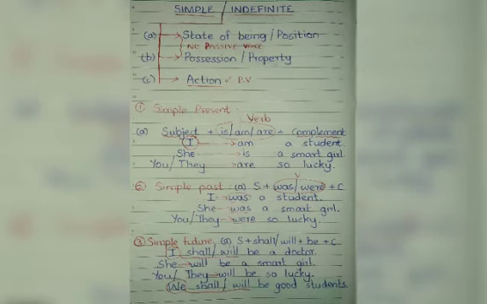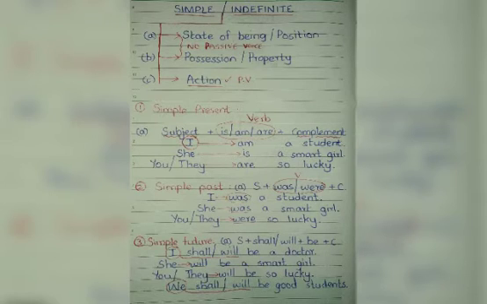Taking the same examples in simple past and simple future also, there is a small difference in the structure. When it comes to simple past, instead of is or am or are that we used in simple present, we use was or were. Was for singular and were for plural and you.